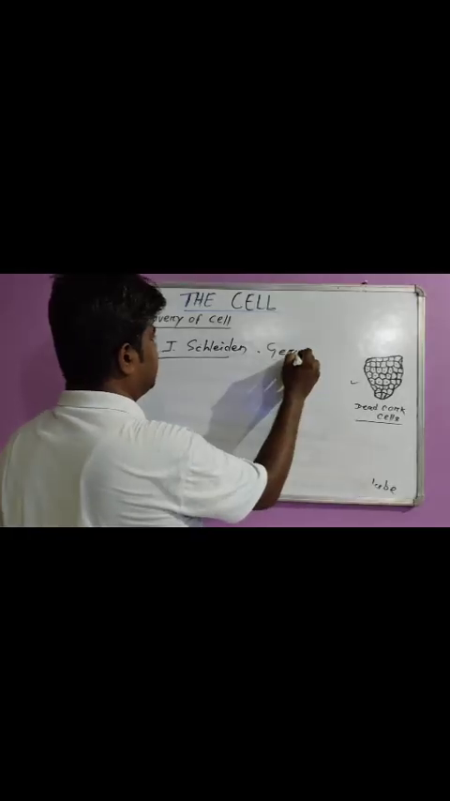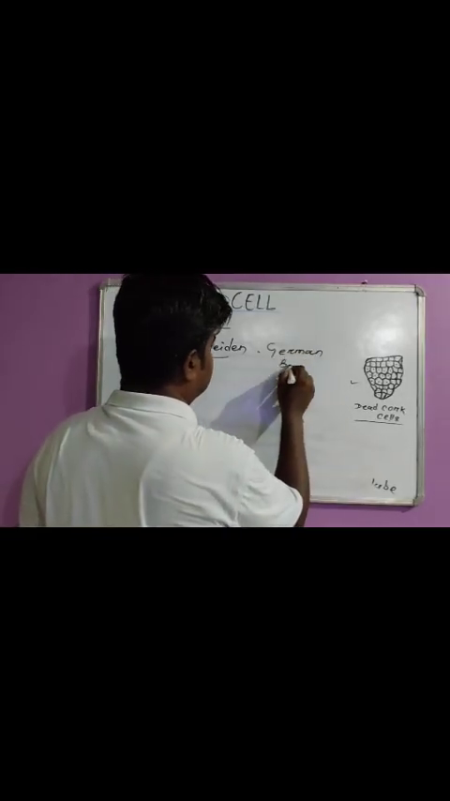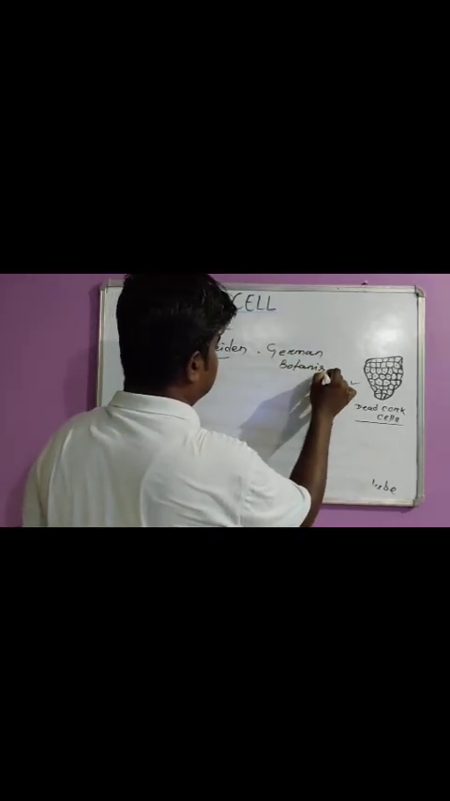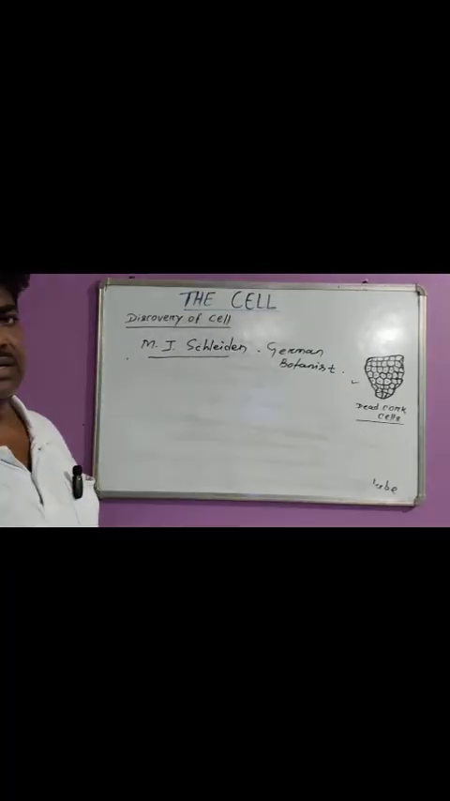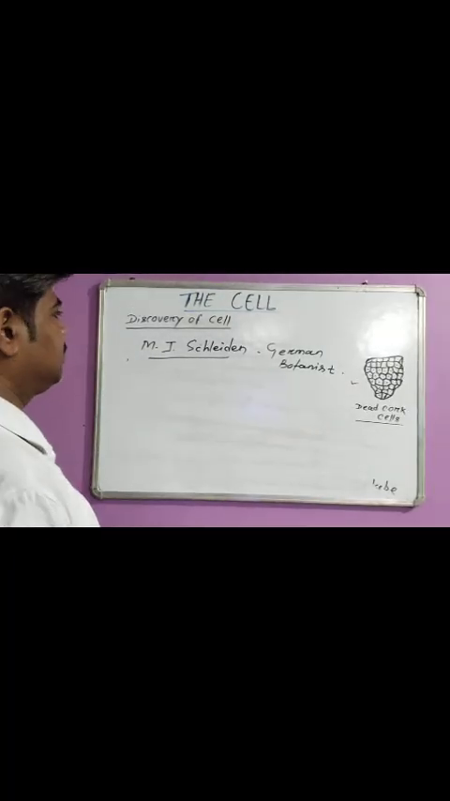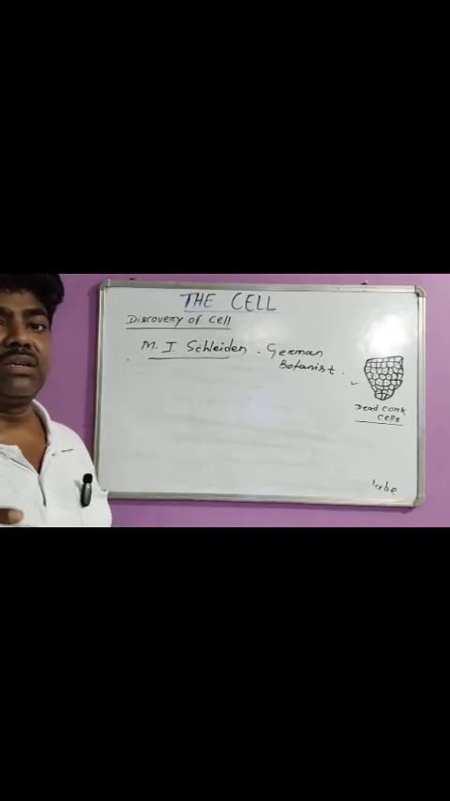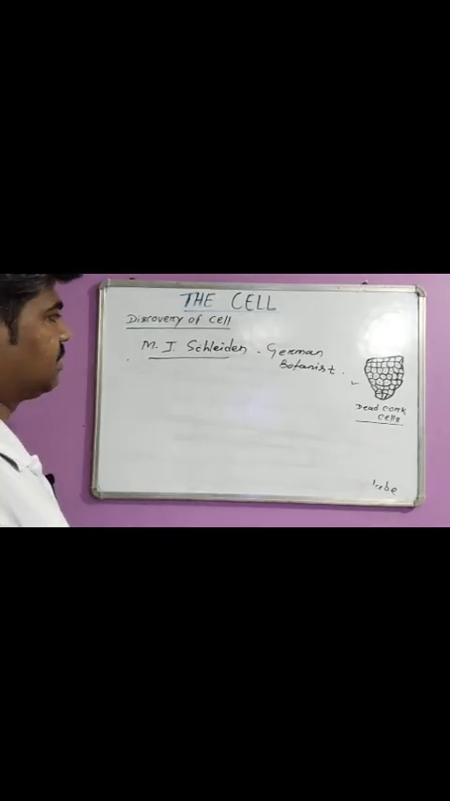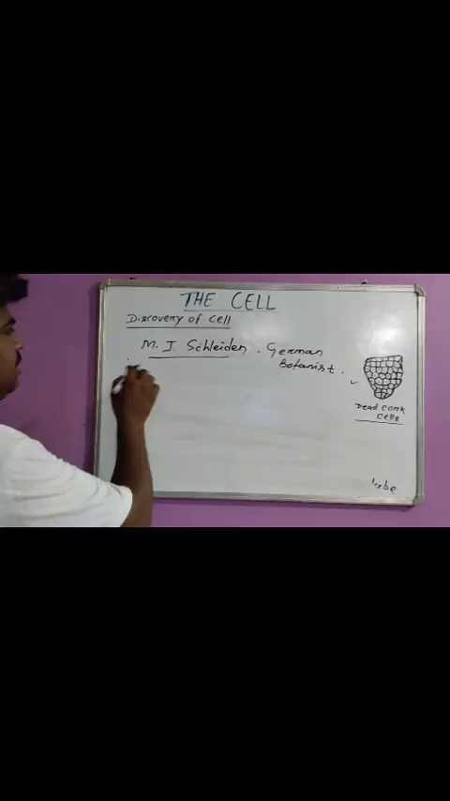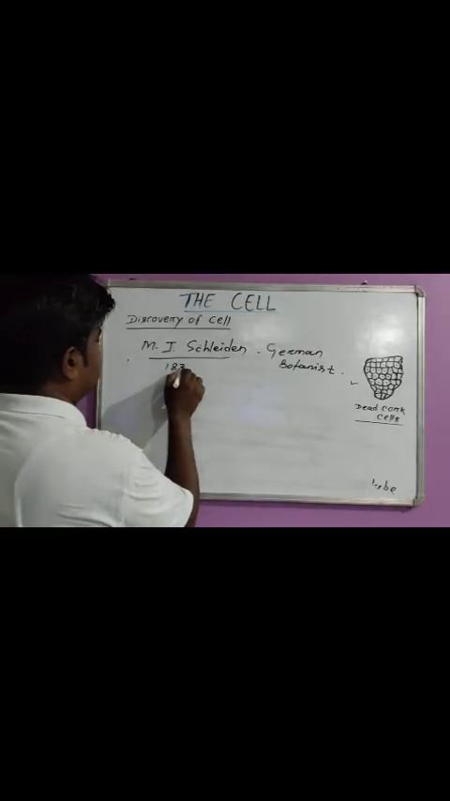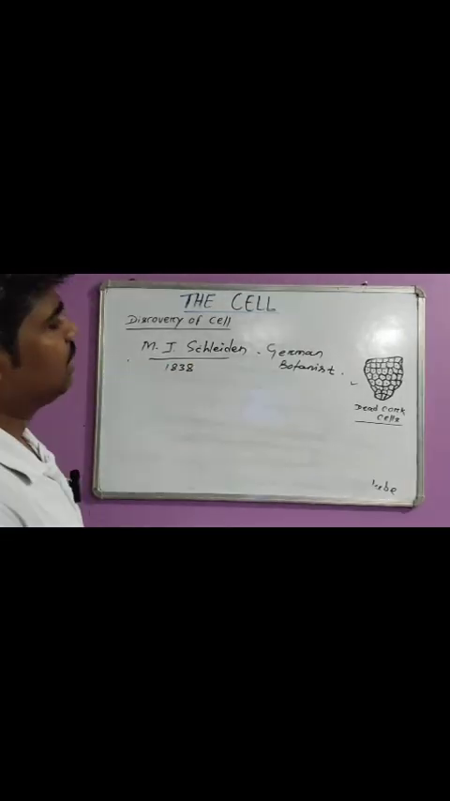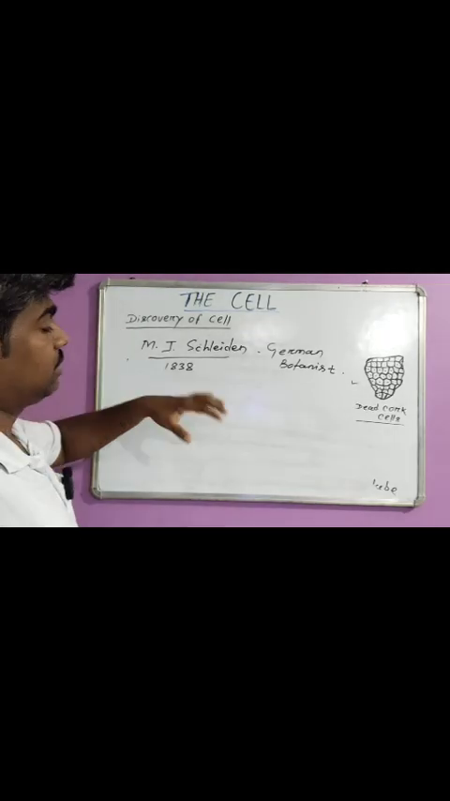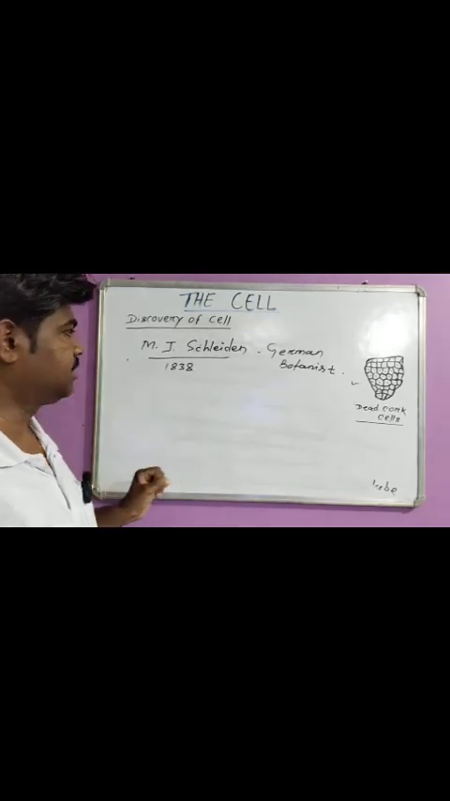M.J. Schleiden, a German botanist, studied many plant tissues and he found that plant tissues are made up of one or several kinds of cells. In the year 1838, he studied different types of plant tissues and found that plant tissues are made up of several types of cells.